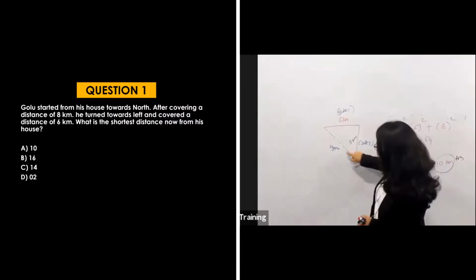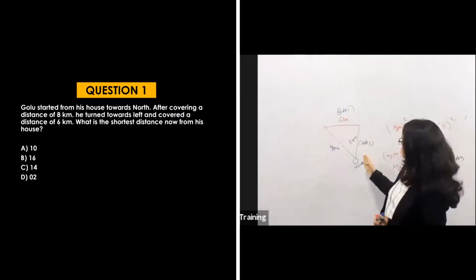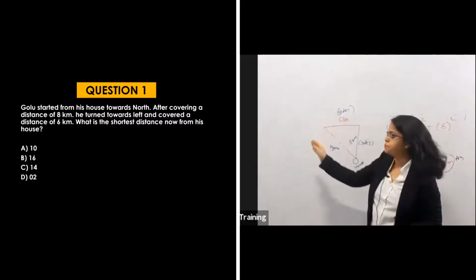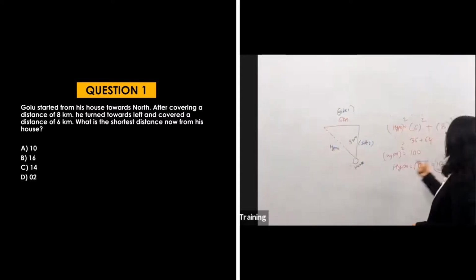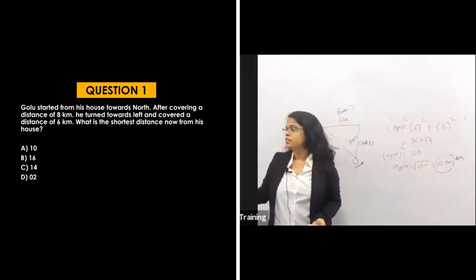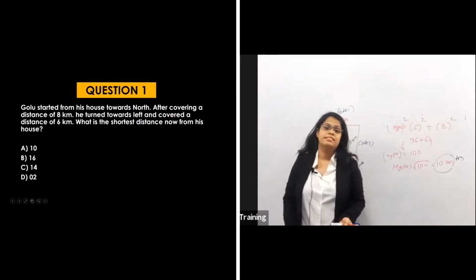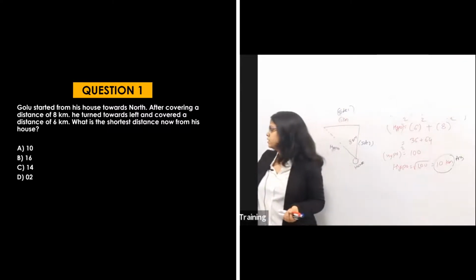He can directly go like this also, right? It's not necessary to go upward and then to the left. If this is a shortcut, then use this shortcut, and by this shortcut he will go in 10 kilometers. Okay, so is it clear? So let's move on. See the next slide.